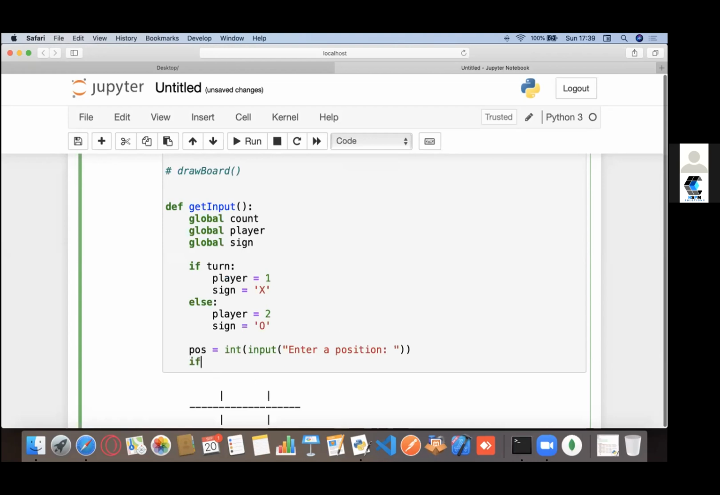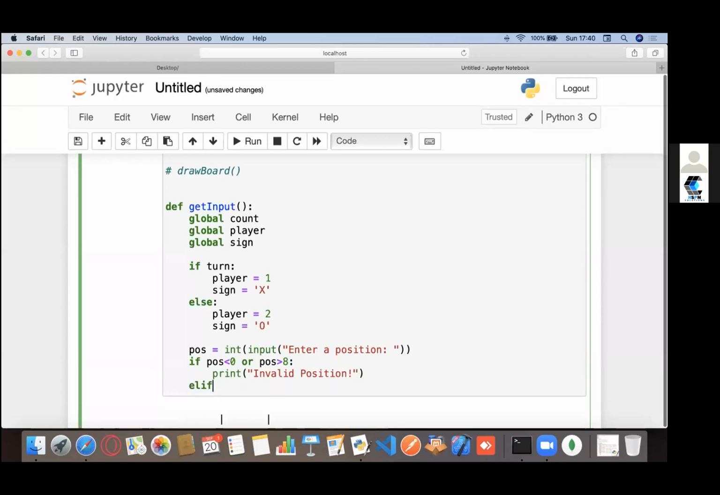So first of all, I'm going to check if my position is less than 0 or my position is greater than, let's say, 8. I want to print something like this. Print invalid position. Okay.